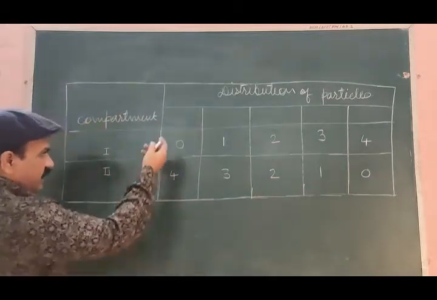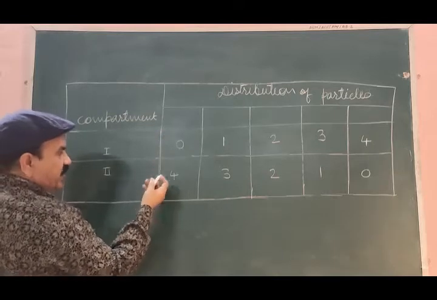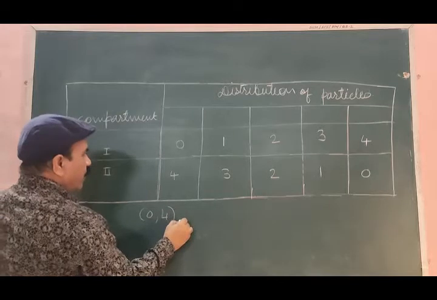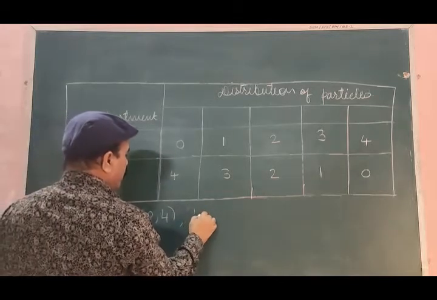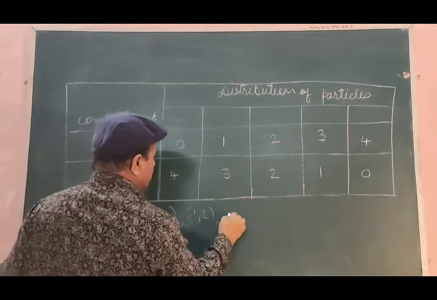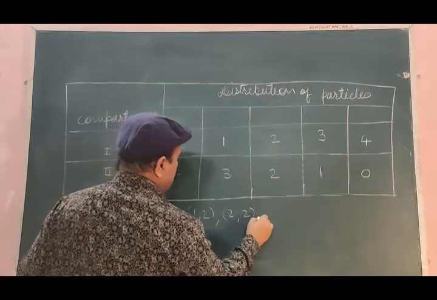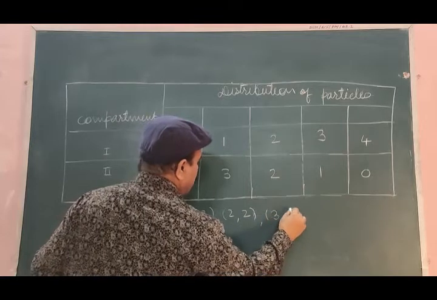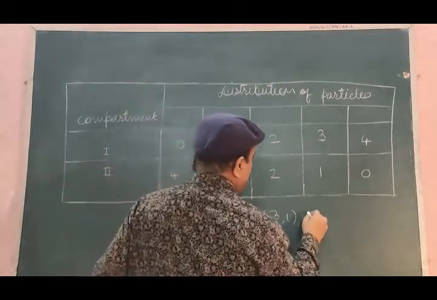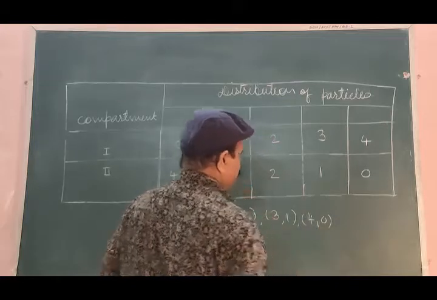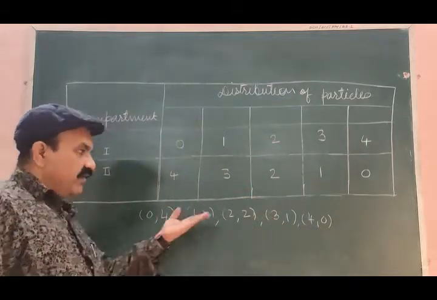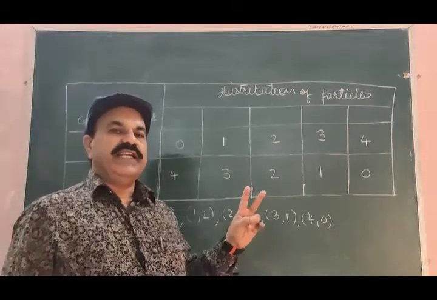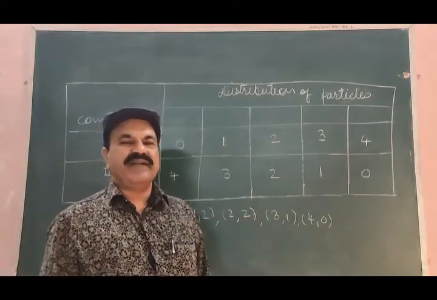So the possibilities of distribution here are 0, 4; 1, 3; 2, 2; 3, 1; 4, 0. These are the only possibilities of distribution of the 4 particles into the 2 identical compartments.